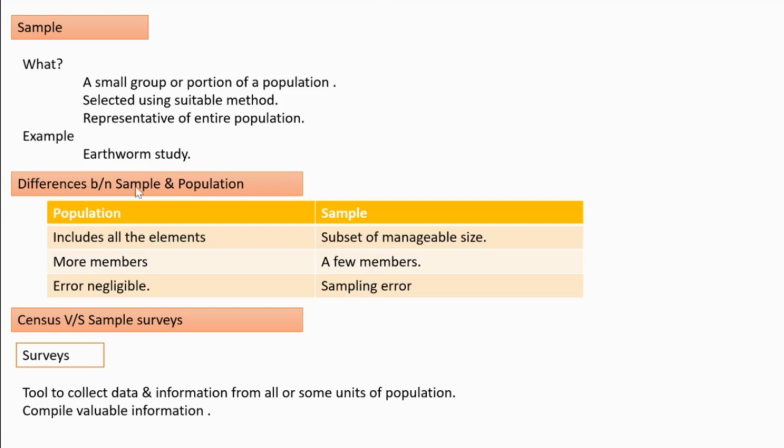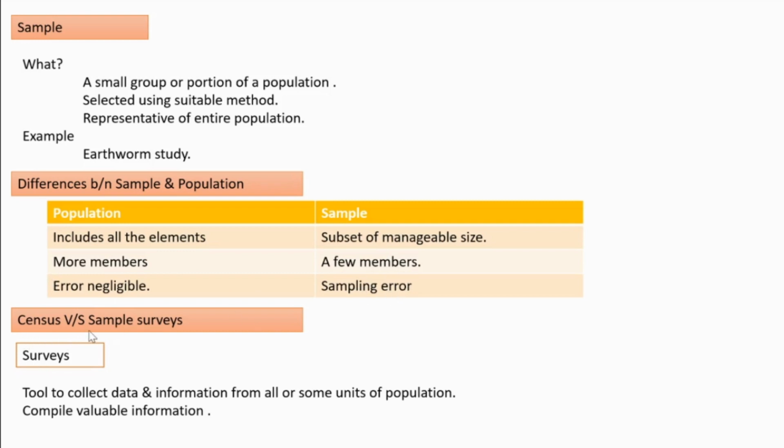Then, the difference between sample and population. It's very clear to you, I think. Population includes all elements of the study group. A sample is a subset of the population of manageable size. Population contains more members and a sample contains few members. Errors are negligible in the case of a population, but here sampling errors are more.